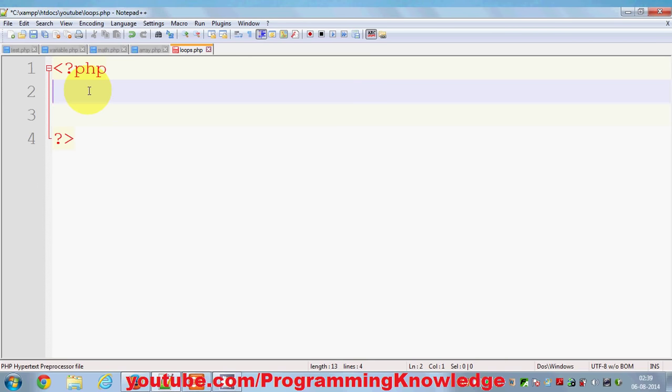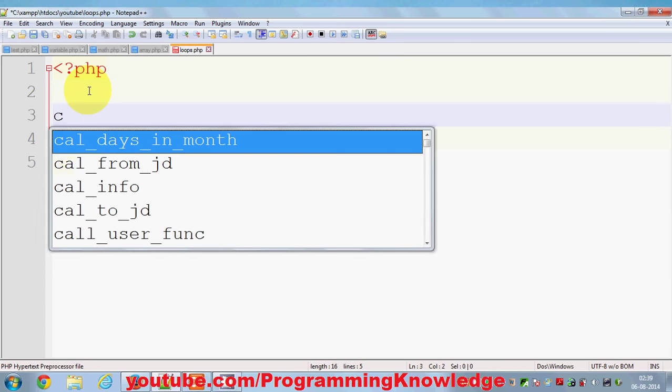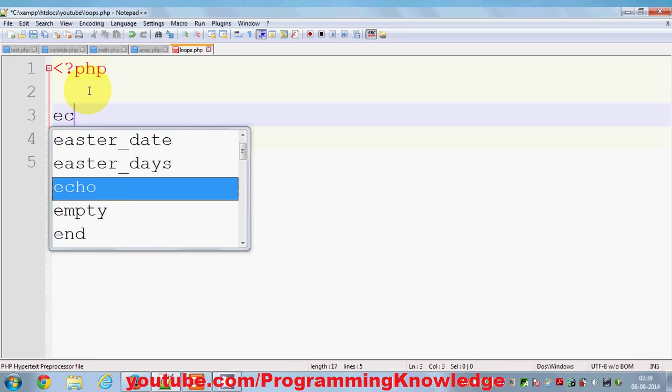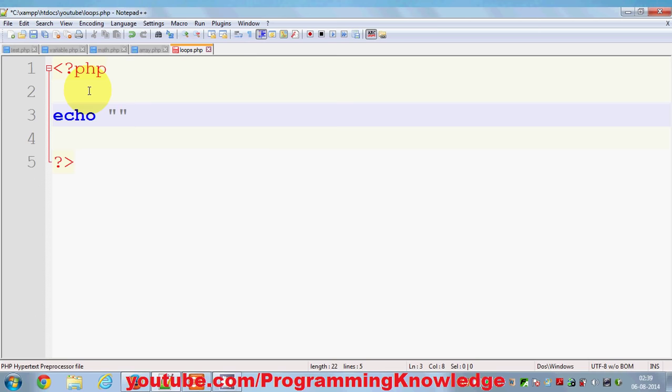For example, I want to print some string again and again 10 times, without writing the code 10 times, right? So for example, I want to echo, and for example, programming knowledge.